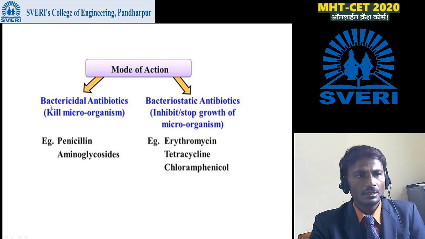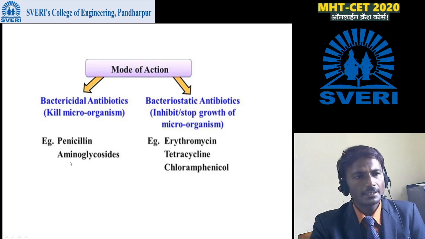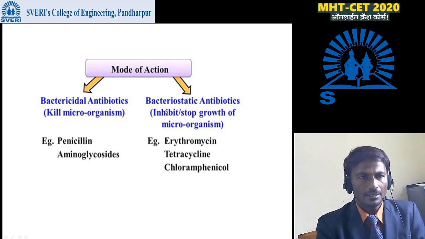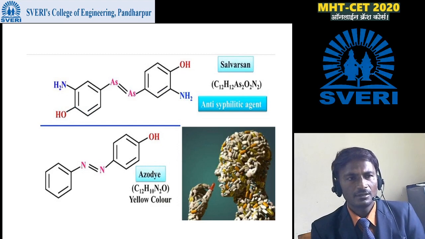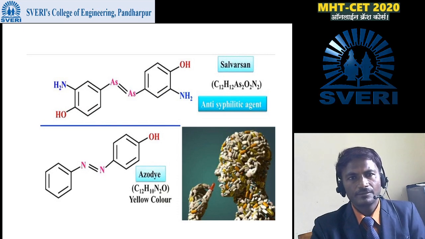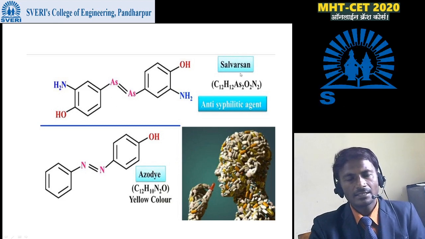For example, penicillin and aminoglycosides are examples of bactericidal antibiotics, and erythromycin, tetracycline, chloramphenicol are examples of bacteriostatic antibiotics. Then some structures are given here. See here, antisyphilitic agent, and the name of this compound is salvarsan.